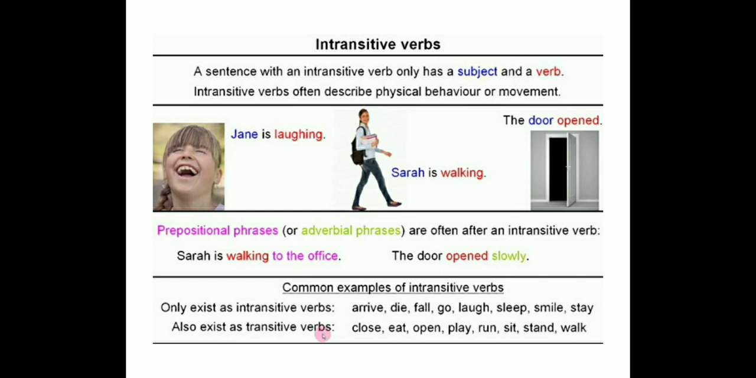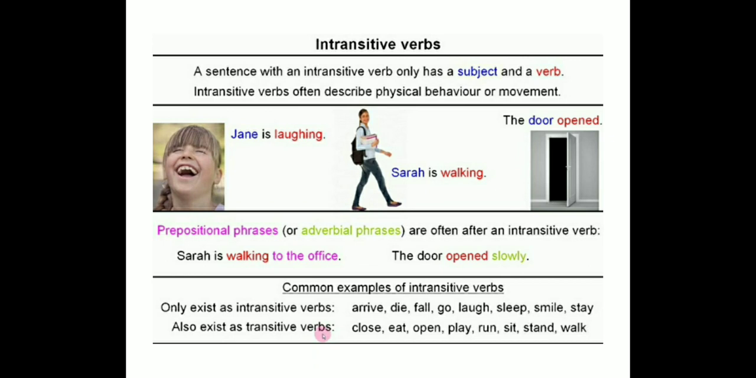Sarah is walking. Who is walking? Sarah. So again you get the answer as the subject. The door opened. What opened? The door. You get the subject again as the answer. Prepositional phrases or adverbial phrases often come after an intransitive verb. Sarah is walking to the office. Now, to the office shows the direction in which Sarah is walking. To the office is not the object. Understood? The door opened slowly. So slowly is the adverbial phrase. It is not the object.